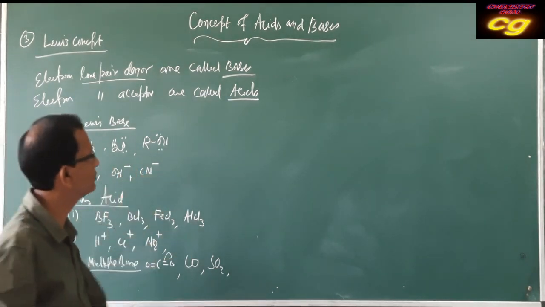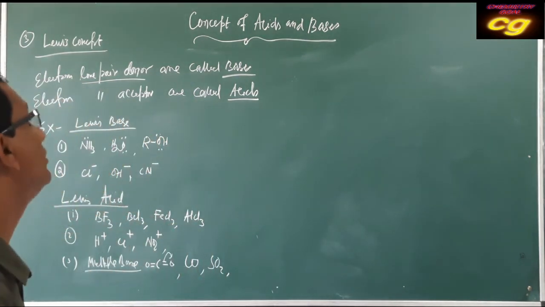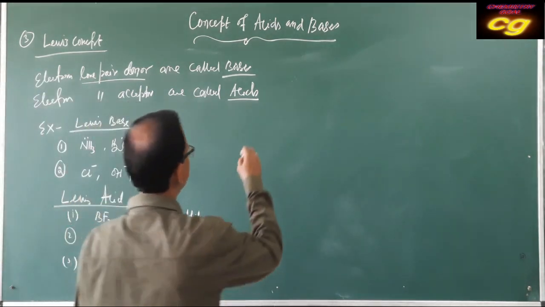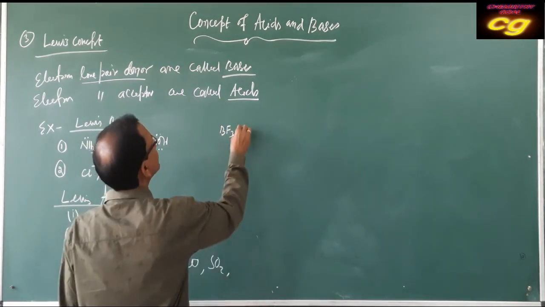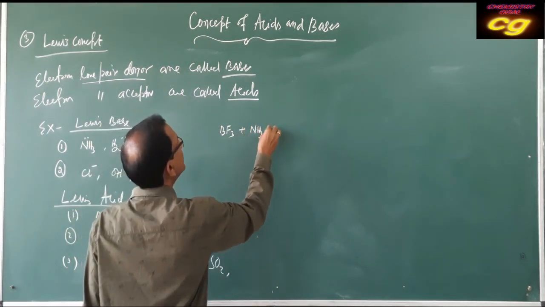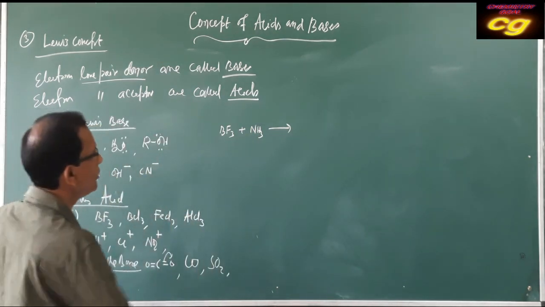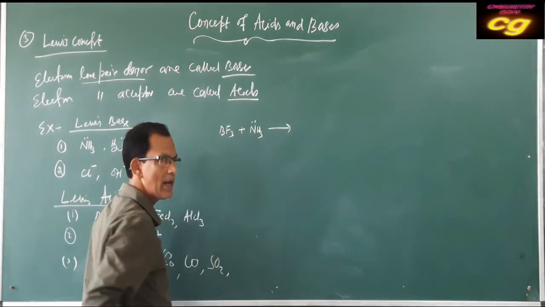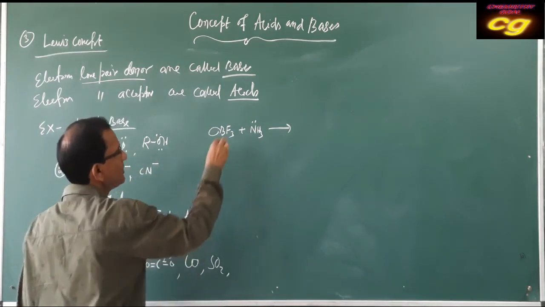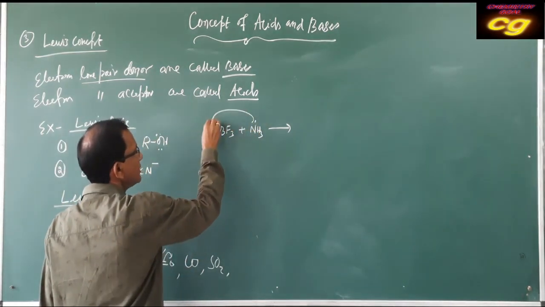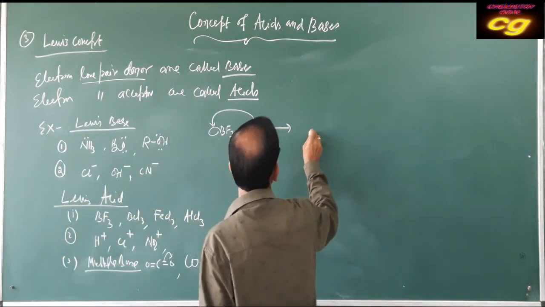Let us take one example of who will be the Lewis acid. For example, the reaction between BF3 plus ammonia. We have already read about the coordinate covalent bond, the dative bond. We know nitrogen has a lone pair, but boron has a vacant p orbital. So what happens? It can donate electrons to the boron.